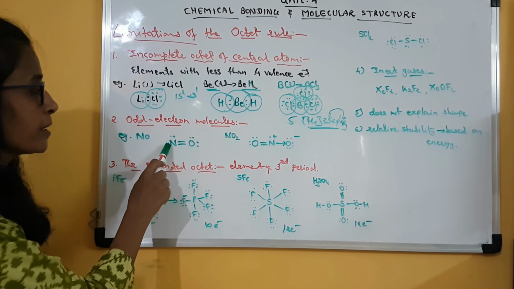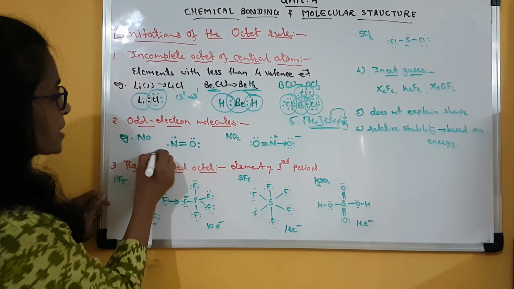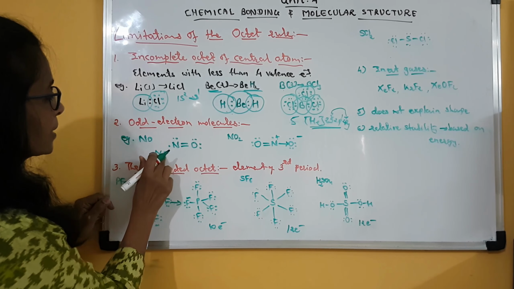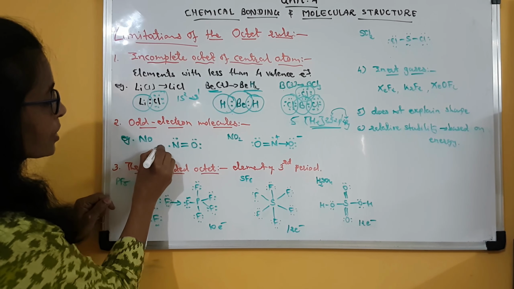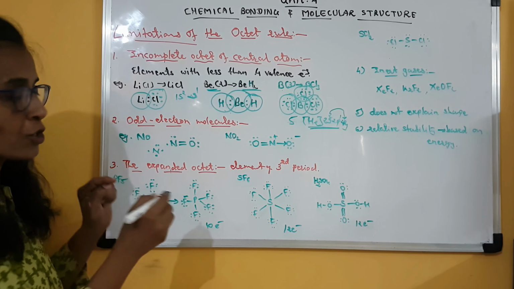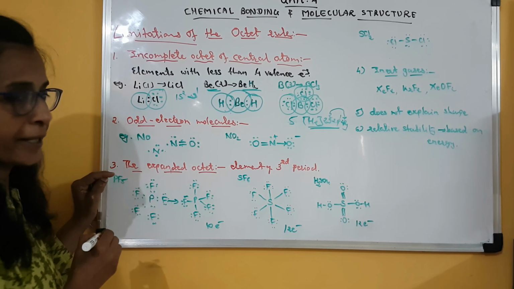Now here you can see nitrogen is having 3 unpaired electrons. Clear? Like this, it has got 3 unpaired electrons and 1 electron pair. Out of 3 unpaired electrons, 2 electrons it has shared with the oxygen atom.